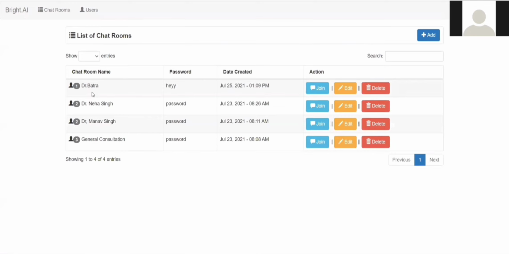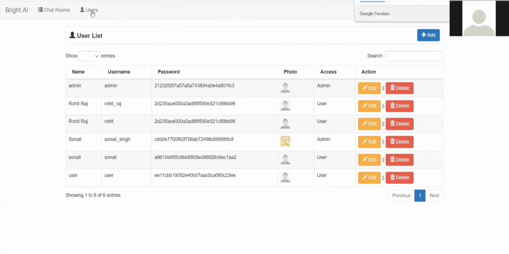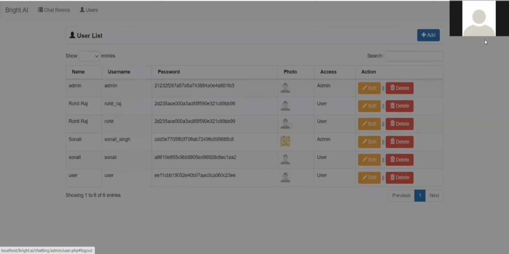You can view all the chat rooms created yet on the platform here. And here's the list of all the users. As you can see, we have made sure that the admin cannot see the password that is entered by the user. Hence, we have used password hashing method. Here, it also shows the access type of each user. The admins too have an option to update their profile photo. Now let's log out.